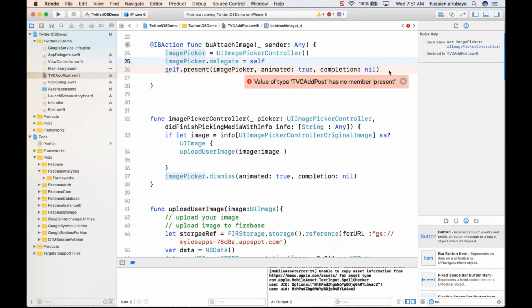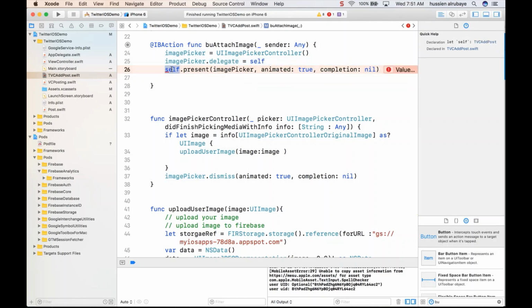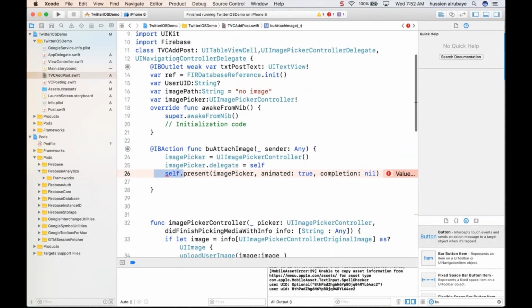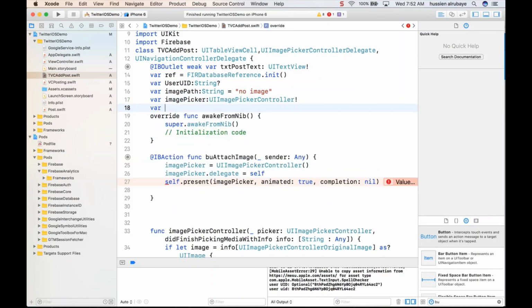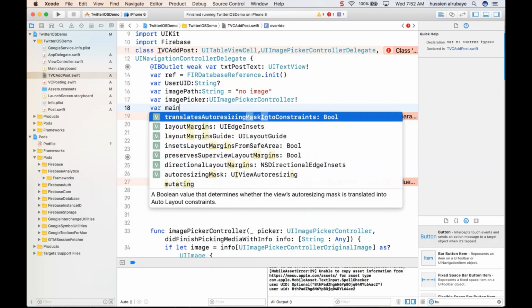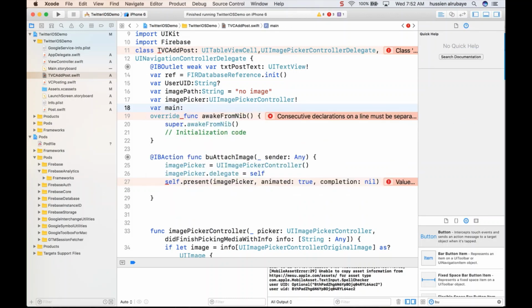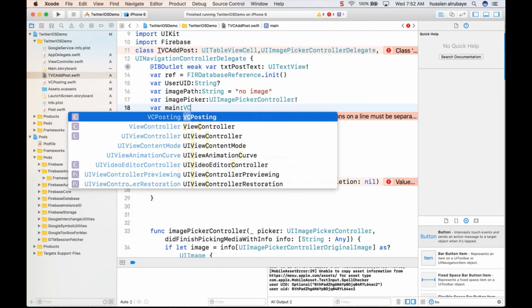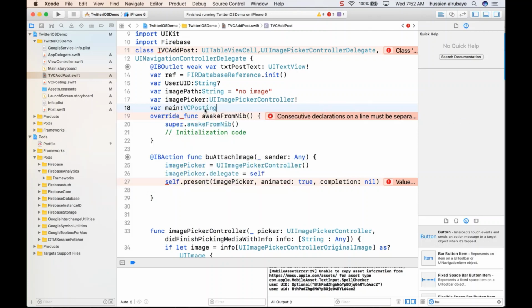I think here I have a small error, which is he doesn't know to which activity he has to post. So it's better for me just, if it works, I will define main. I would name it view controller for posting, and say, hey, view controller posting dot present.